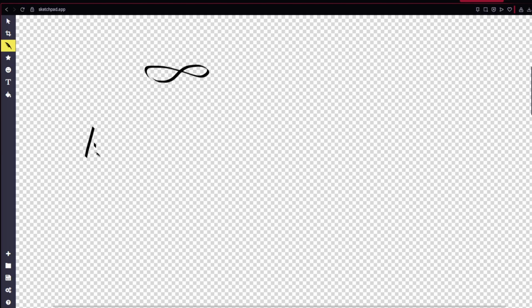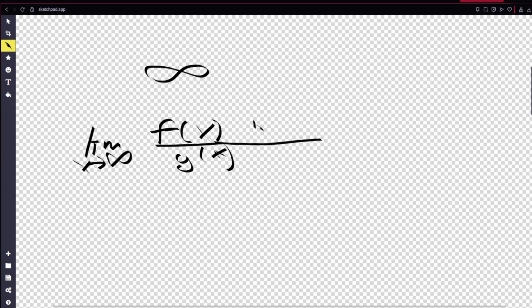So my first thought process was, if I take the limit as x approaches infinity of f of x over g of x, where they both approach infinity as x approaches infinity, that I could do a trick like the last one, where I add something. I think I put 1 over g of x, because as g of x is approaching infinity, this is equal to 0. And then I did something like 1 over f of x, where since these are both going to infinity, these are going to 0, so these are the same exact things. And then I tried rearranging using algebra, but unfortunately nothing came out to my demand. So I had to think a little bit deeper.